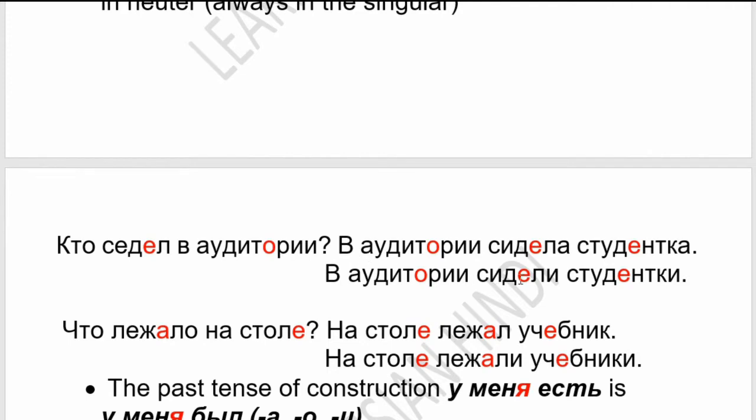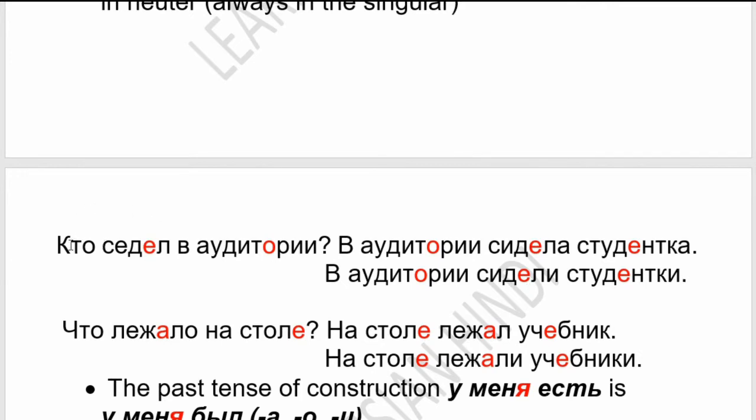V auditorii sidela studentka. A student was sitting in the auditorium. Here it's feminine gender and singular number. V auditorii sideli studentki. Here it's plural and the verb will be plural.